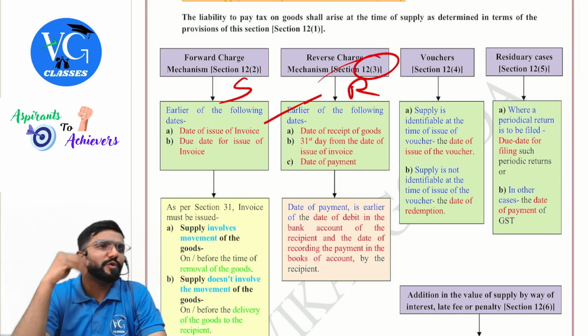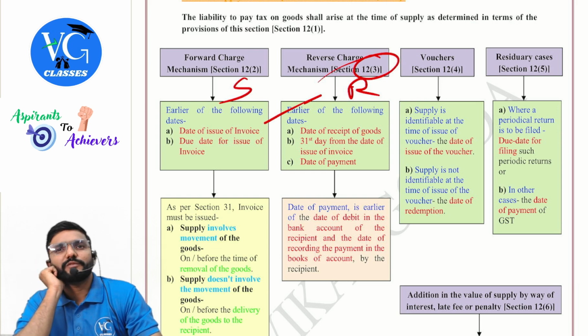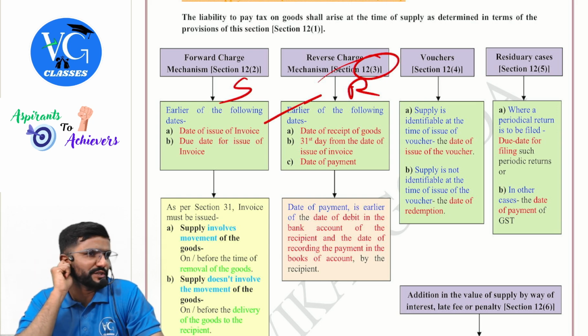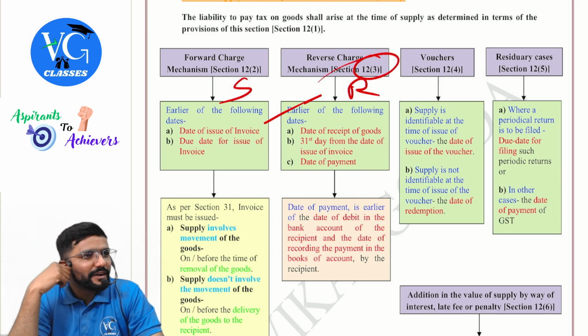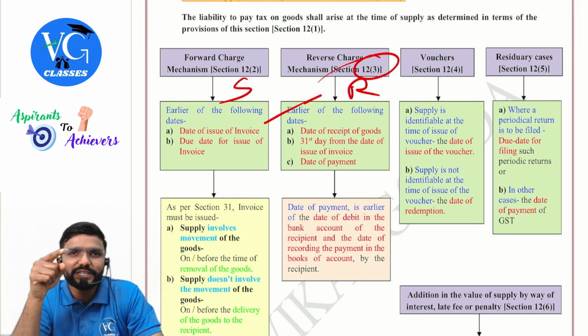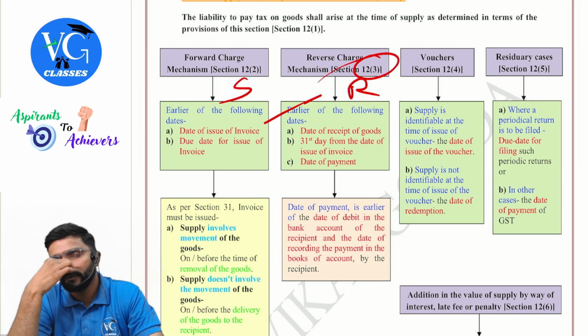Assume guys, I sold a voucher for you for 500 rupees. You can use it to buy pizza in Domino's Pizza, whose registered name is called Jubilant Foodworks. Now, at the time of sale of voucher itself, I know for what purpose you will use it. What is the time of supply? Date of issue. Date of issue of voucher.